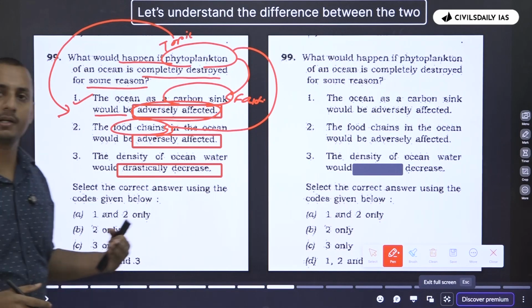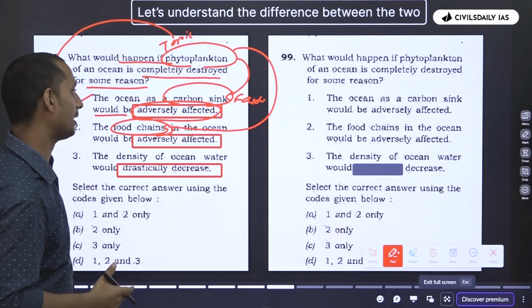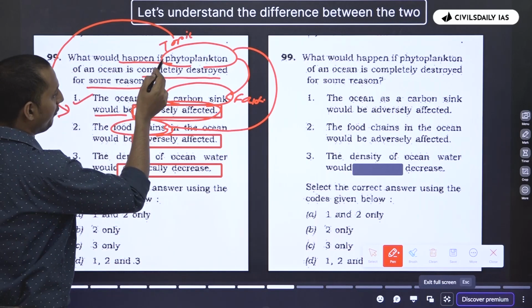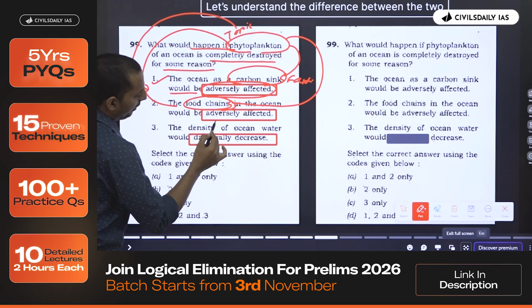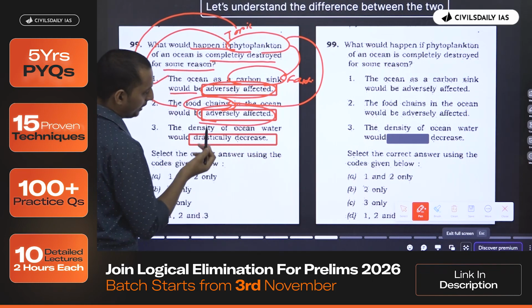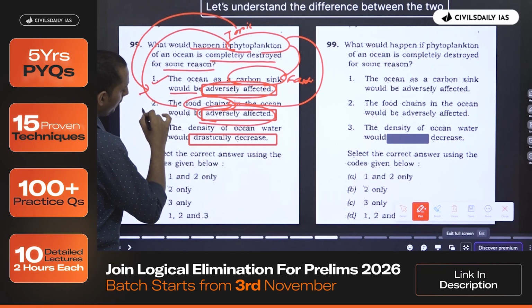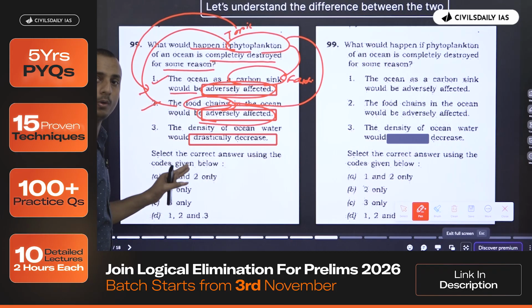Obviously, phytoplankton is eaten by zooplankton, right? So it has a direct relation. Therefore, since it has a direct relation, even if UPSC introduces the words "adversely affected" and "not affected", it will be correct. Now, what about the third statement here?